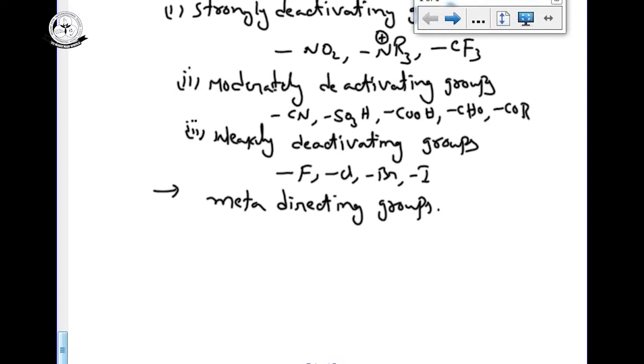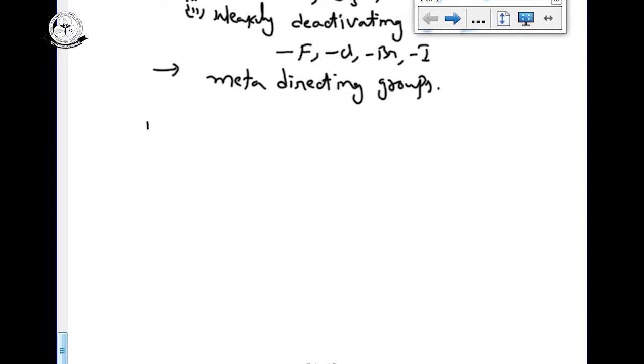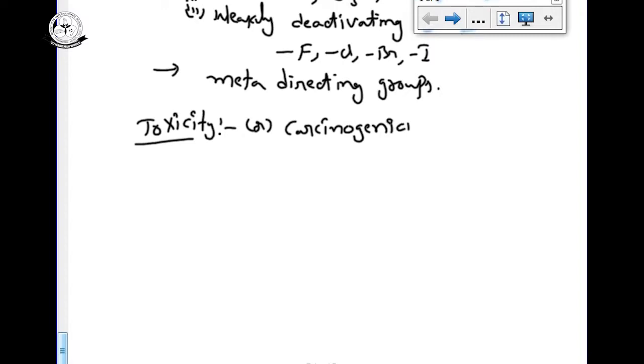Next, the last important thing about hydrocarbons, that is toxicity or carcinogenicity. Carcinogenicity means cancer causing agents.